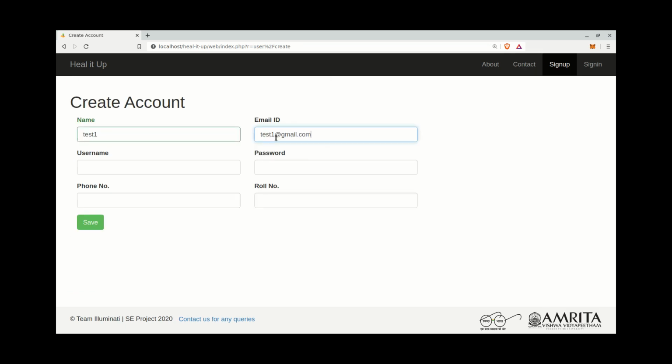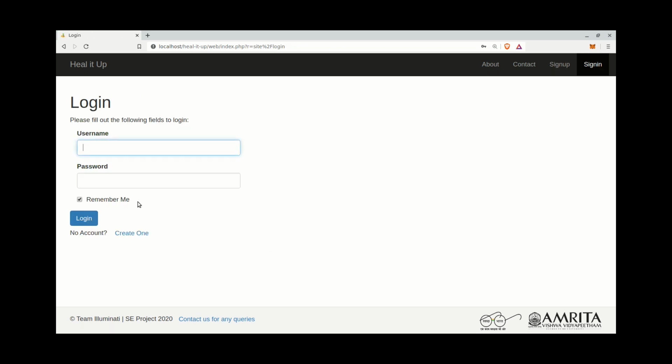Now we will navigate to the sign up page. We are limiting this application to our college students, so they can fill in their details like username, password, full name, email ID and roll number, and finally they can submit it. If all the validations are passed, their account is created and they are redirected to the sign in page.